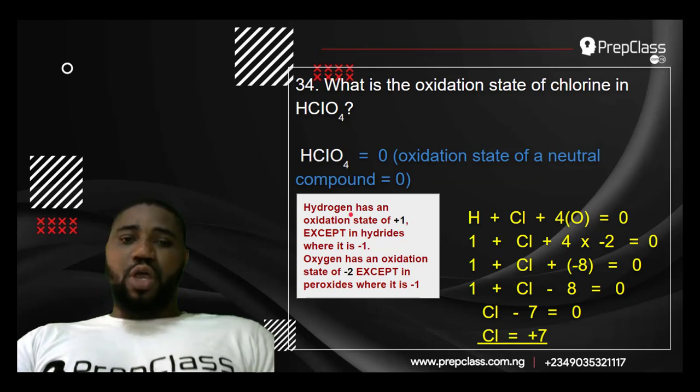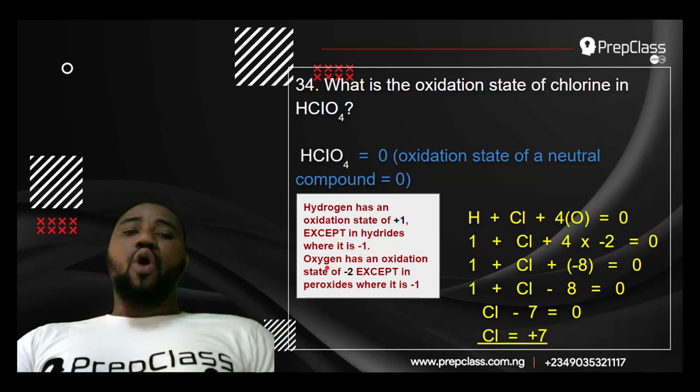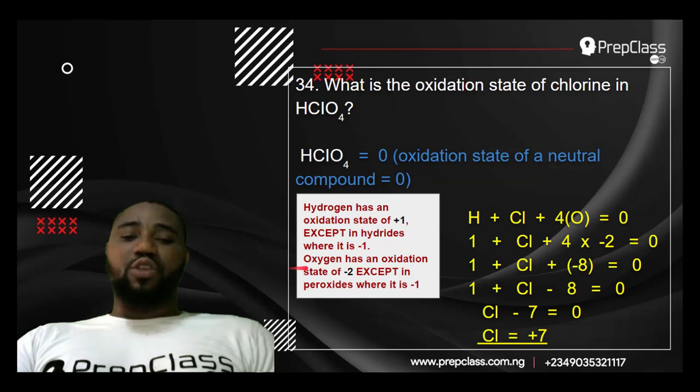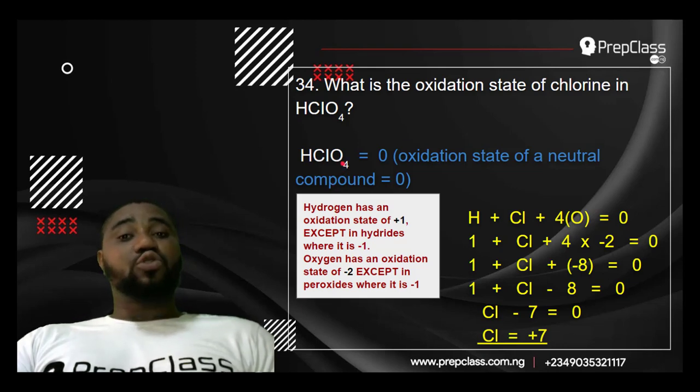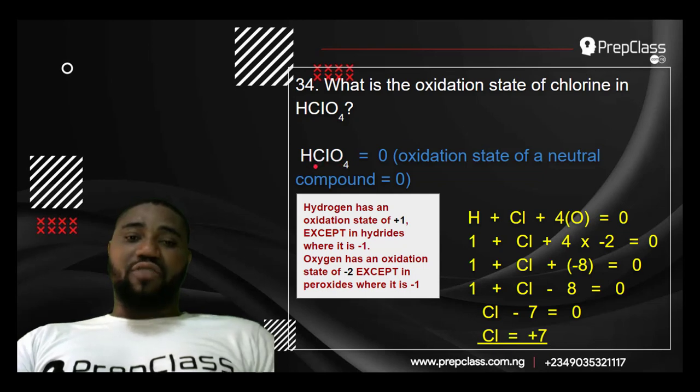That's number one. Number two, you must know that hydrogen has an oxidation state of +1 in many compounds, except in hydrides where it is -1. And also, oxygen has an oxidation state of -2 in many compounds, except in peroxide where it is -1. This is not a hydride. This is not a peroxide. So the oxidation state of hydrogen here will be +1, and the oxidation state of oxygen here will be -2. Do you understand? So we know that of hydrogen and oxygen now, looking for that of chlorine.